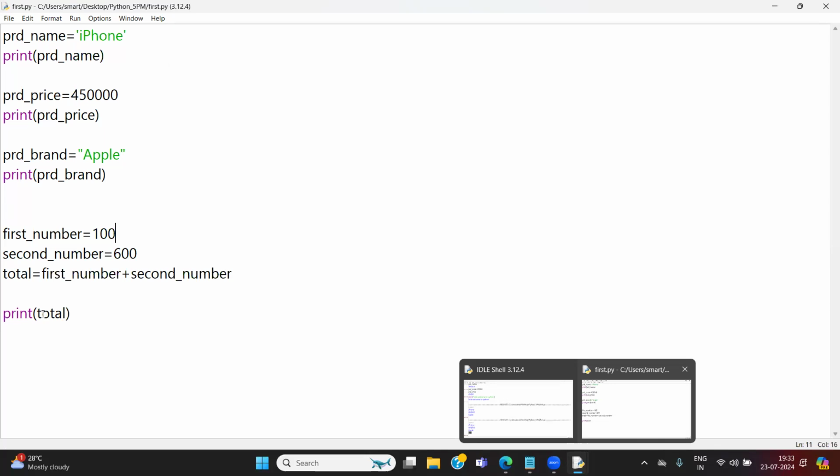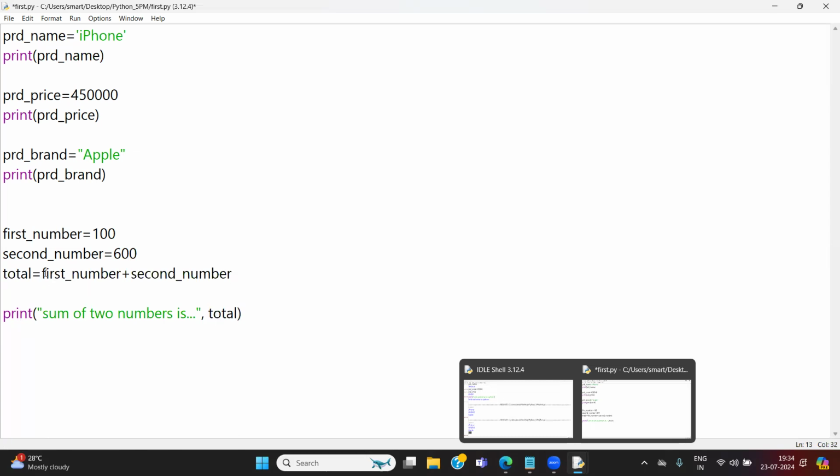Okay, I want to print this total as something like sum of two numbers is, comma. Sum of two numbers. This is my custom string. I want to show it. And comma, a variable called total.